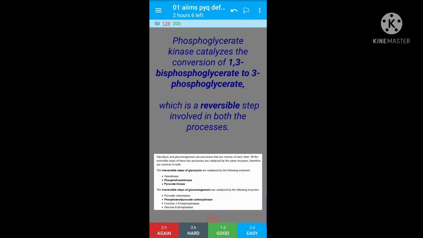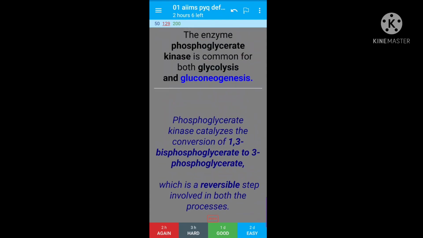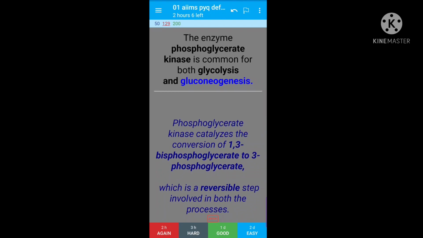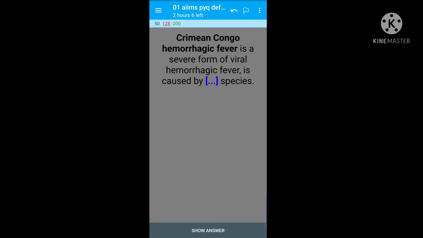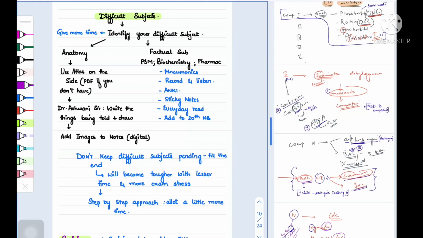This Anki deck is the previous year questions deck made by Dr. Suhaib, and a big thank you to him for having let us use what he had made with so much effort. So this has both the previous year question and the previous year topic associated with the question all in one place. Based on if you can recall the answer or not, you can select when you want to see the card again. So this is how the card looks when the answer is not seen. You have to recall the answer, and when you press on show answer, it shows the answer along with the explanation and the surrounding topics. That was about Anki.